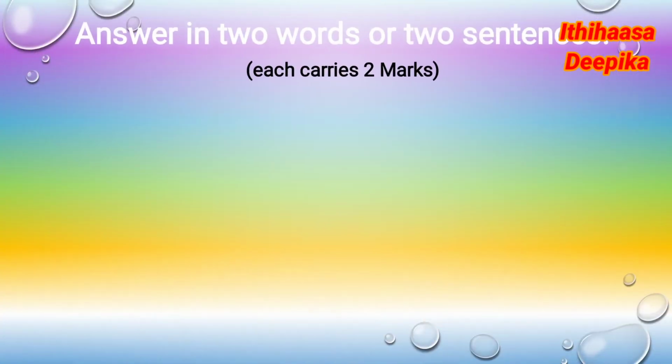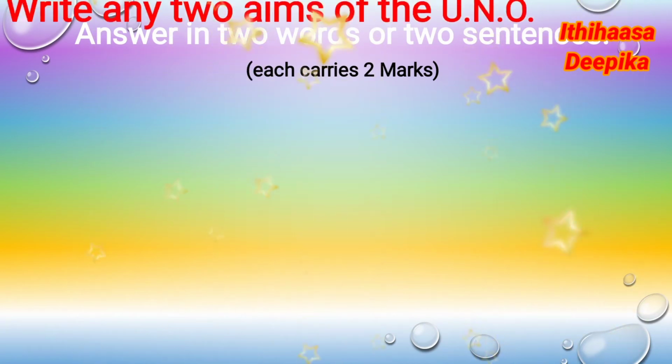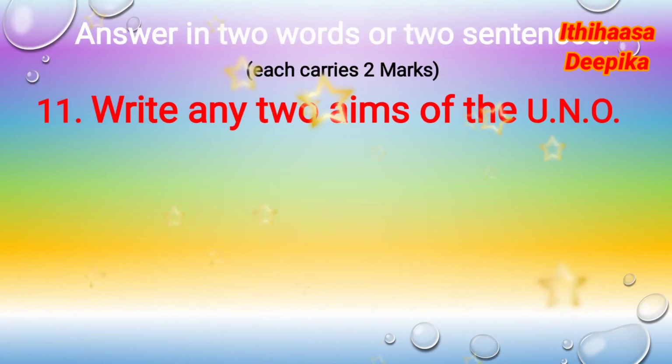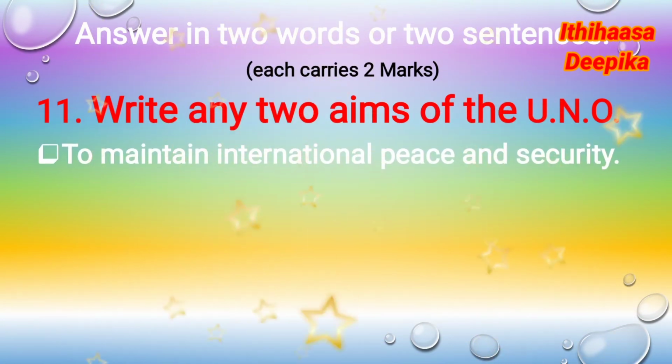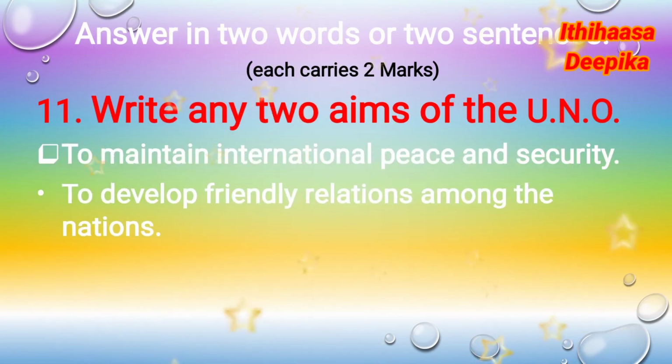Part 2. Answer in 2 words or 2 sentences each. So 2 marks questions. Question number 11. Write any 2 aims of the U.N.O. First one, to maintain international peace and security.